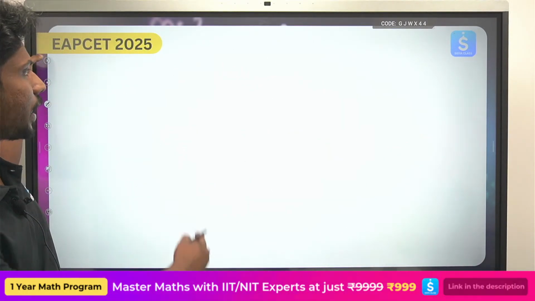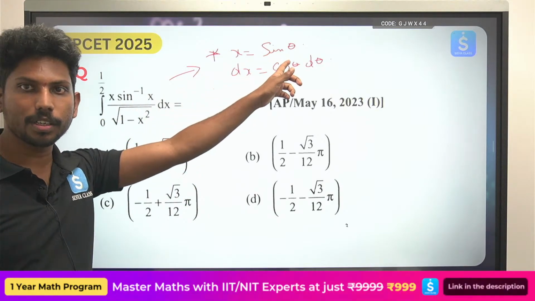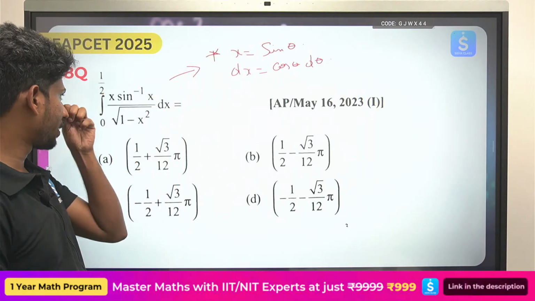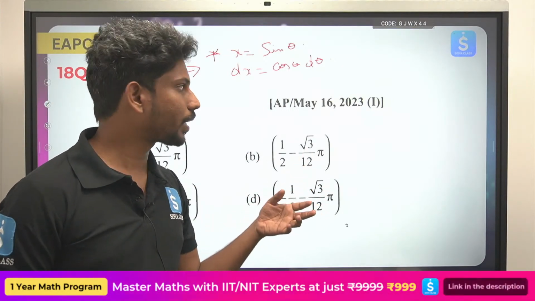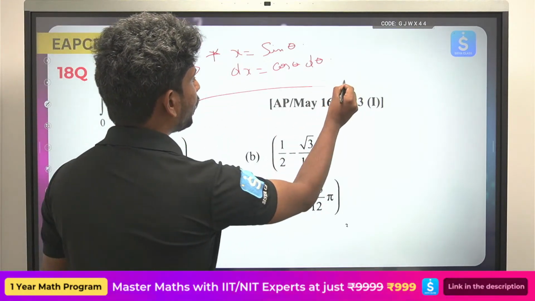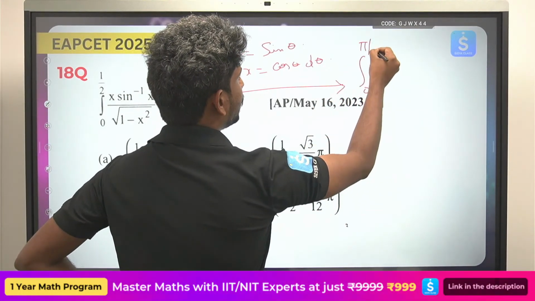So x equals sine theta, so dx equals cos theta d theta. Change the interval. When x equals 0, what is the theta value? When x equals 1/2, what is the theta value? You can convert that, so that will be pi by 6. Okay, that will be 30. So this interval will be completely converted into the form 0 to pi by 6, that is sine 30,